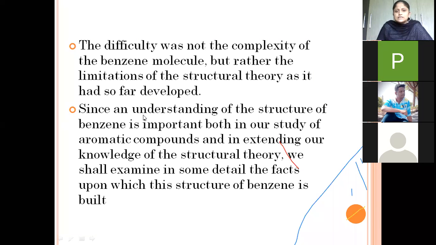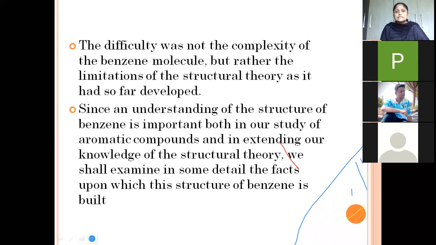Since the understanding of the structure of benzene is important both for our study as well as for the study of aromatic compounds, we are going to extend our knowledge from structural theory. We will examine some detailed facts about the structure of benzene.